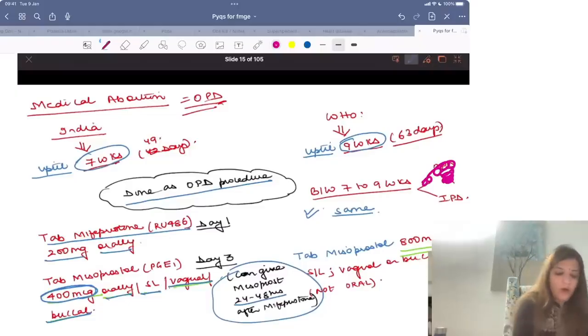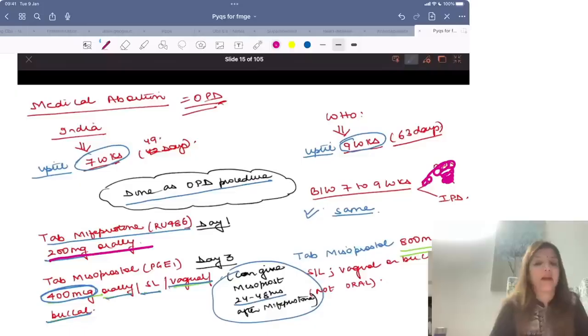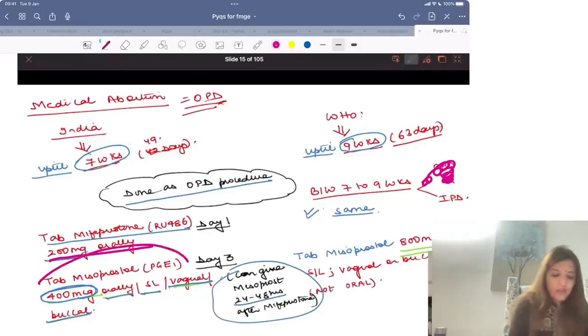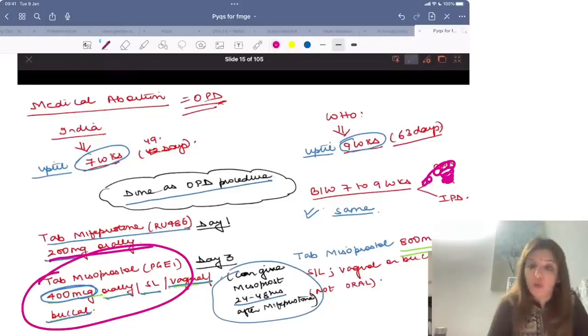On day 1, you are going to give 200 milligrams of oral mifepristone. And then on day 3, you are going to give misoprostol. How much misoprostol? 400 micrograms of misoprostol, right? It has to be given on day 3. Then in case you are doing abortion between 7 to 9 weeks, day 1 remains the same.